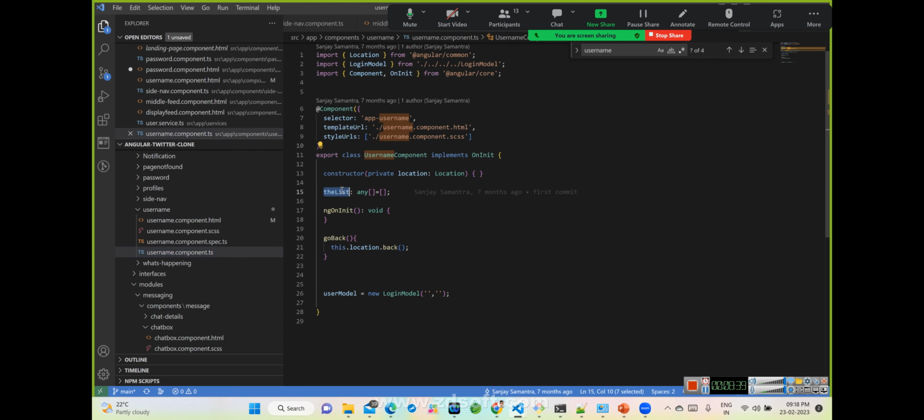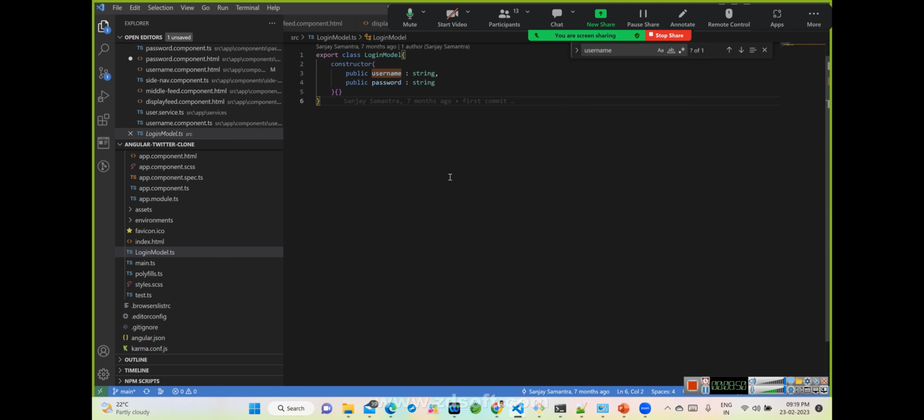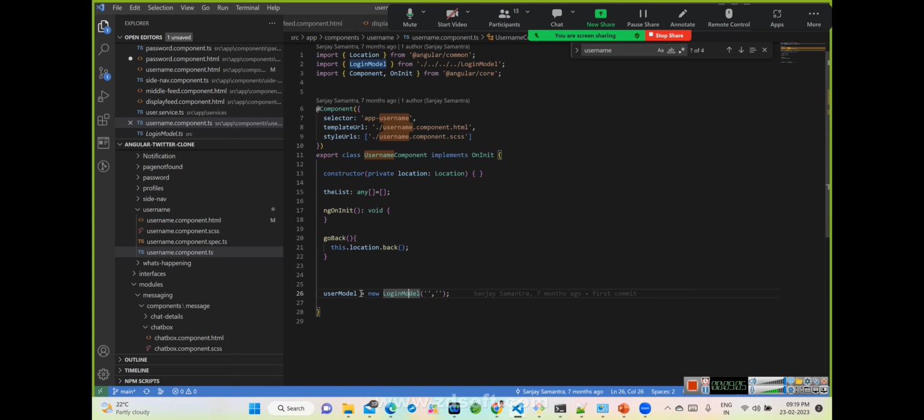Generally, they have tried to get a user model over here, and they have defined a model. See, this is the definition of how it will look. We have learned how to create a model, right? One is the interface way, one is the class way. This is one of the class ways of defining a model. We have learned the utilization of it, correct? It is not initialized or created over here.